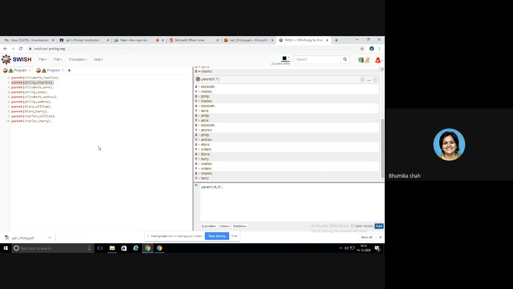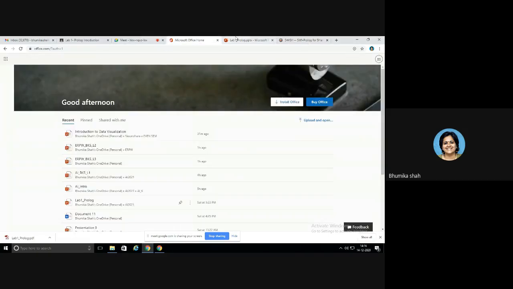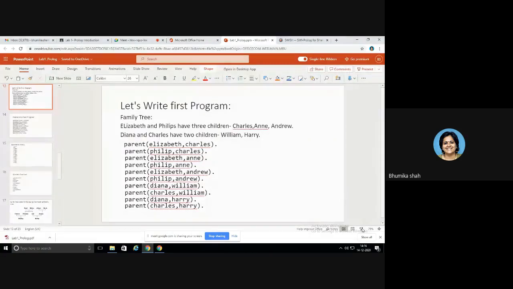So I guess after this, you got a little bit of a picture of how to write down Prolog predicates, how to ask questions. See, this is the execution portion. What you are doing on the right side is execution. What you are doing on the left side is the program. Okay. So let us come back to the presentation we had been discussing.